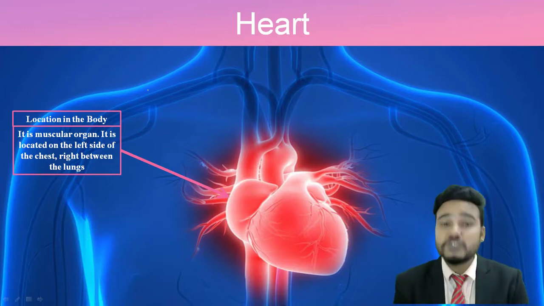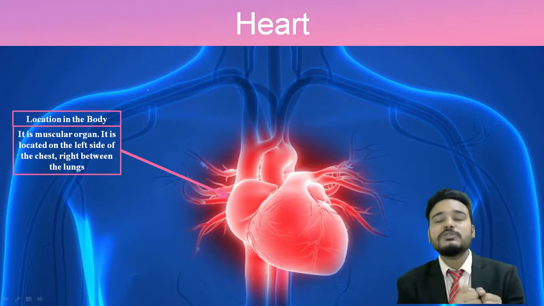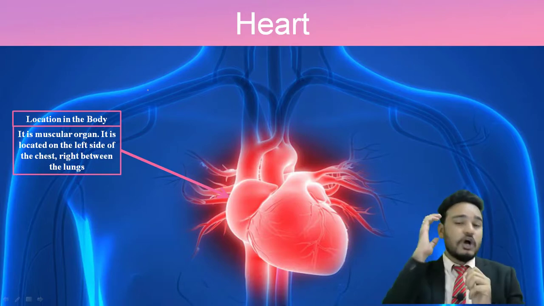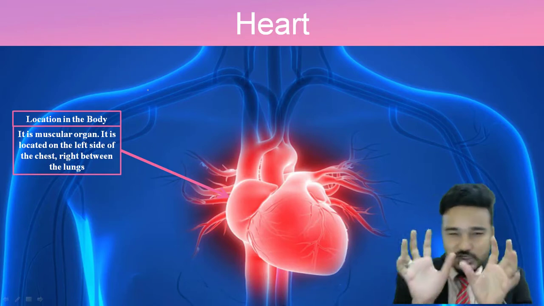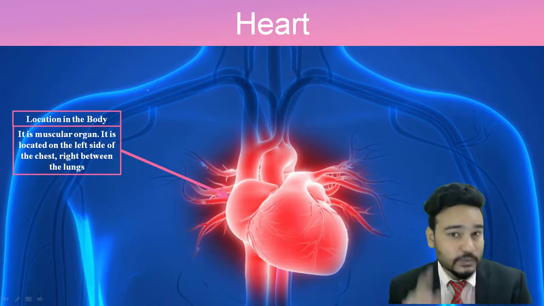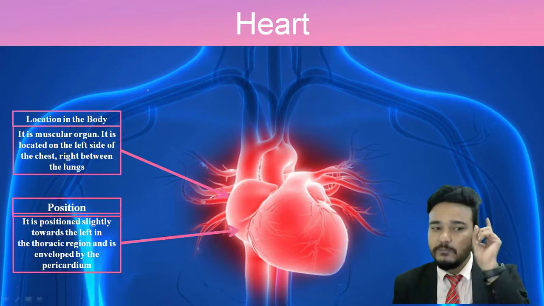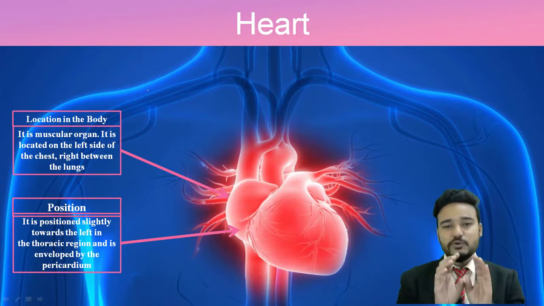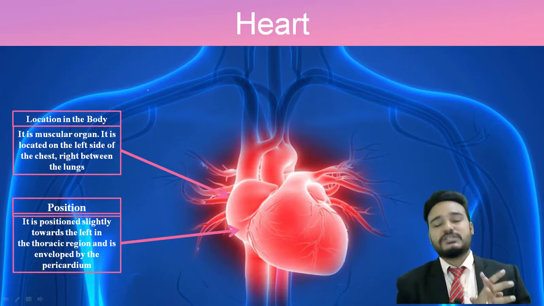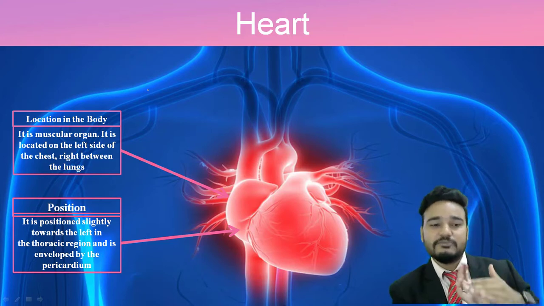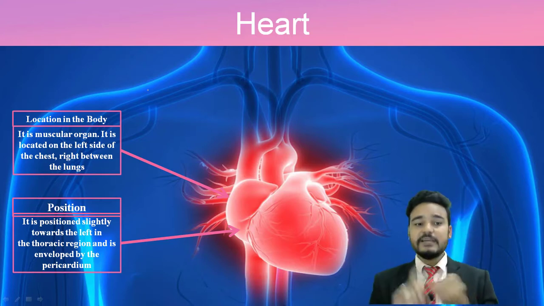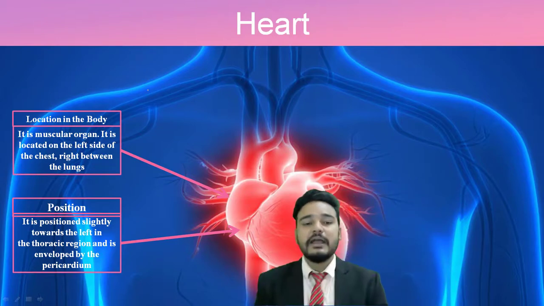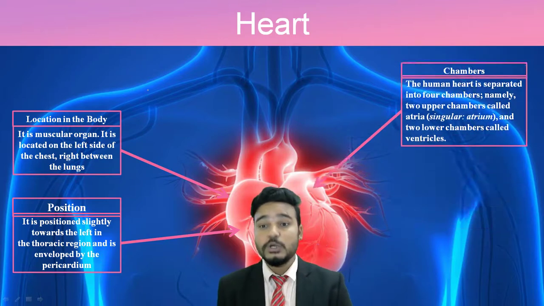This heart is a muscular organ. It is not made up of bones, it is made of muscles, and it is located to the left side of your chest, just between your lungs. It is quite on the upper side, toward the left, in the thoracic region, and it is enveloped completely by the pericardium. So that is also another thing.